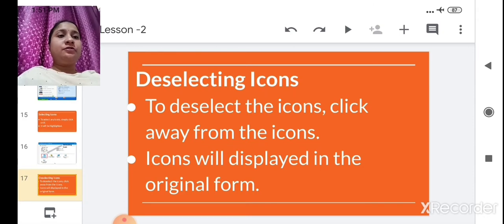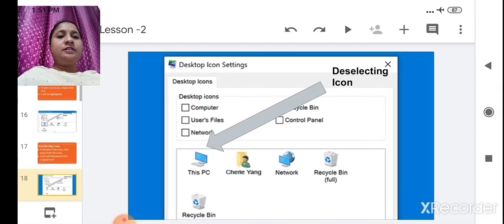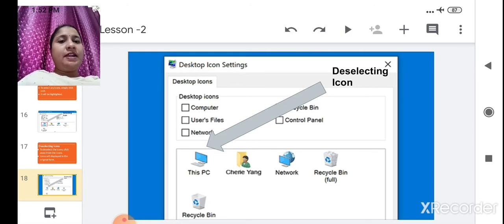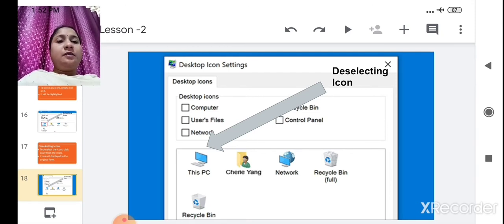Now I am going to show you how. Look here, This PC: we have selected it, as we already saw in selecting icons, so it is highlighted.